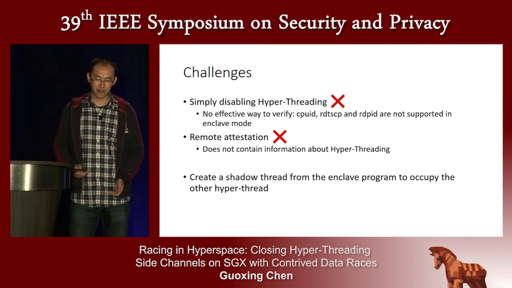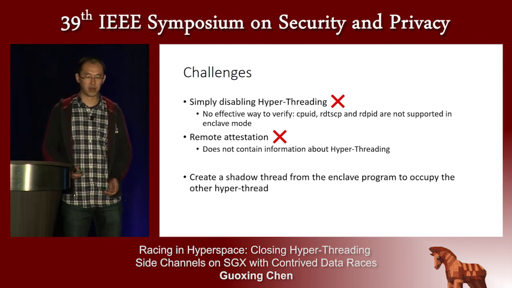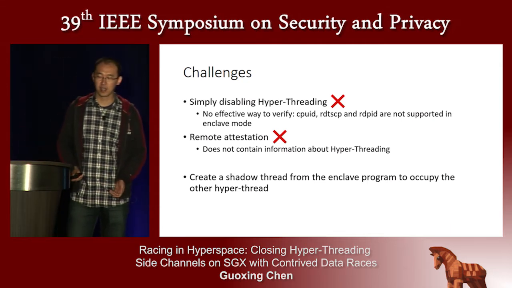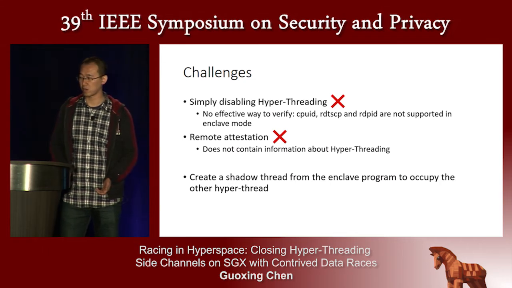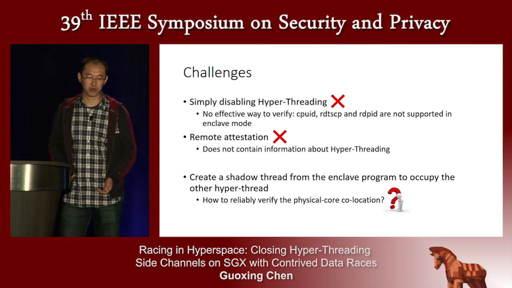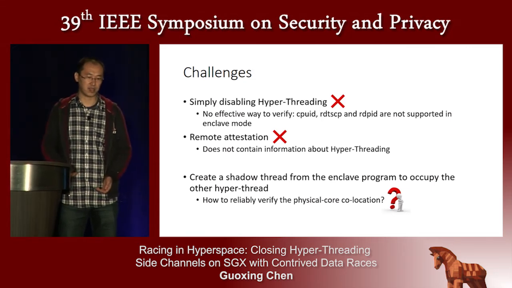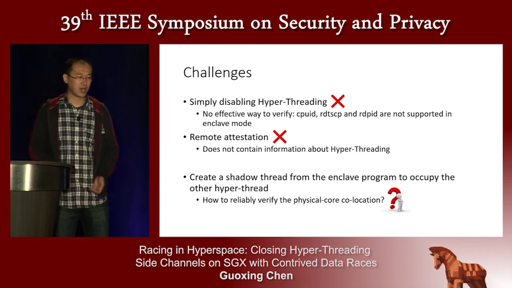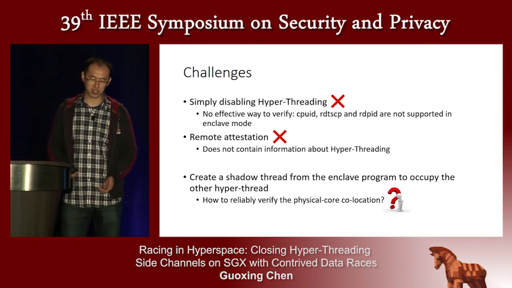So one viable solution is to create a shadow thread from the enclave program and ask the OS to schedule it on the other hyperthread, so that no other process could share the same physical core with the enclave program. However, it's very challenging to reliably verify the scheduling arrangement by the untrusted OS. So we need a reliable physical core collocation test.